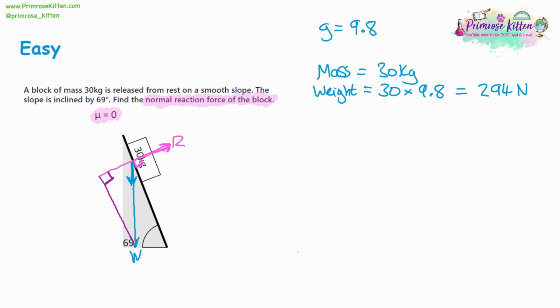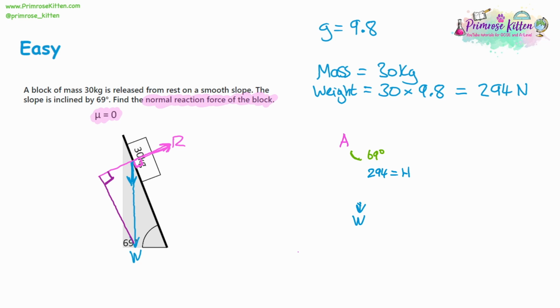So what measurements do we have for this triangle? Think about angles. We know we've got the 69 degrees at the top. We know that the blue side, which is the hypotenuse in this triangle, is 294 newtons, because that's the weight going downwards. So let's label that as the hypotenuse. Now we're looking for the normal reaction force, and that's adjacent to the 69 degree angle and the right angle. So that's the adjacent. You might be able to see we can use trigonometry here.